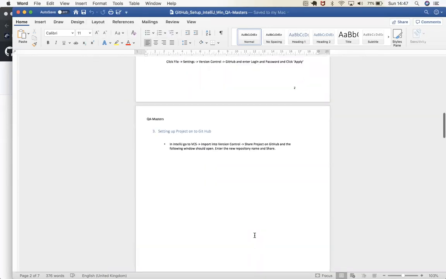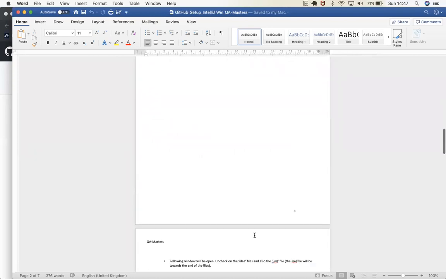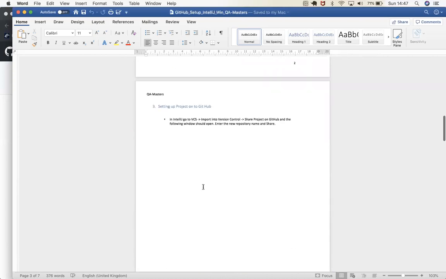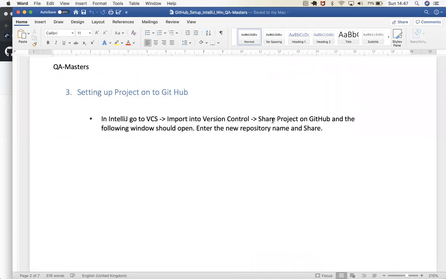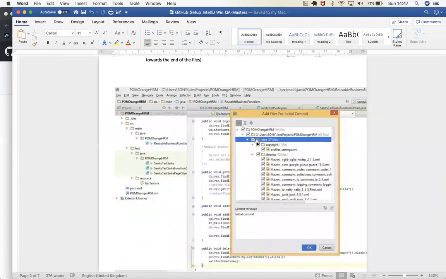And after that, if you want to share the project on GitHub, what you will do is go to VCS, Import into Version Control, Share Project on GitHub, and this window will be opened. Then you unselect this idea folder. I think here we have to give the login details, right?